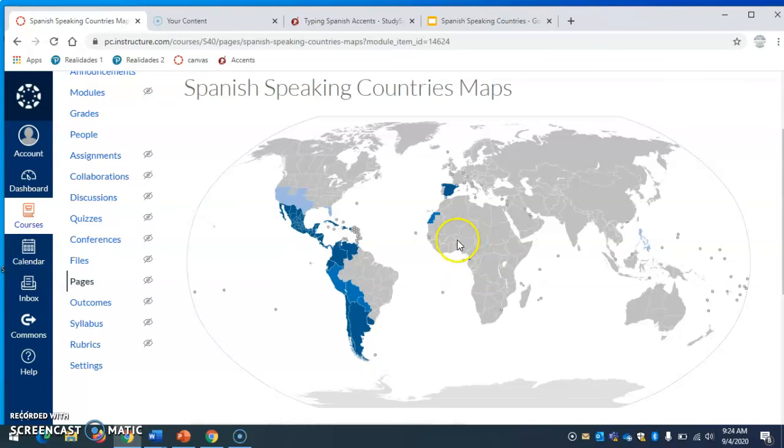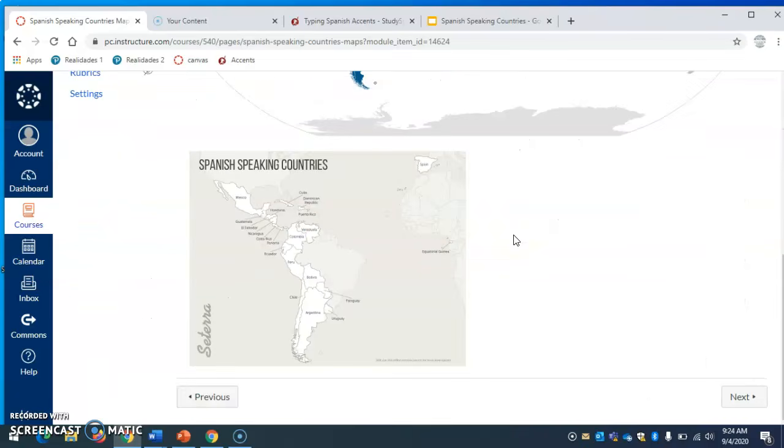It is the smallest Spanish-speaking country, like I said. And then this is a closer view where you can see all of them. Mexico, Central America, all of those countries. You have your Caribbean over here. These are all of the Spanish-speaking countries in South America, and then we have Spain and Equatorial Guinea right there.